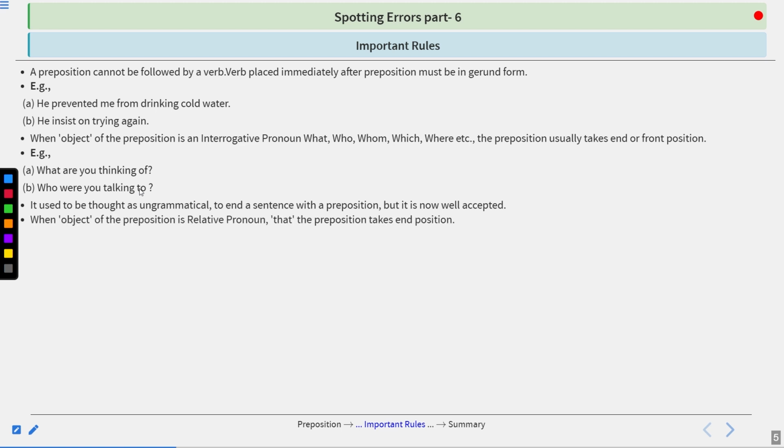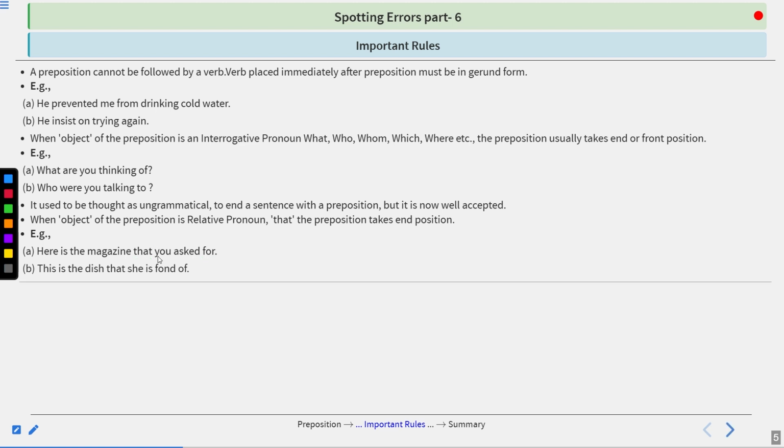When the object of the preposition is a relative pronoun, that, the preposition takes end position. If we find the object of the preposition is a relative pronoun, which is that, the preposition must be put at the end of the sentence. Example, here is the magazine that you asked for. So here, that is an object of the preposition for, acting as a relative pronoun, and we have put the preposition at the end of the sentence. We can't say, here is the magazine for that you asked. So the correct formation should be, here is the magazine that you asked for.